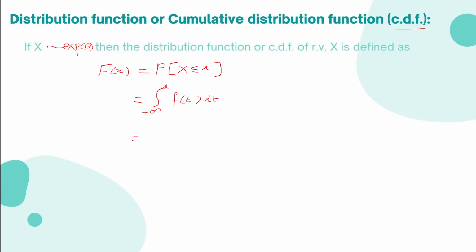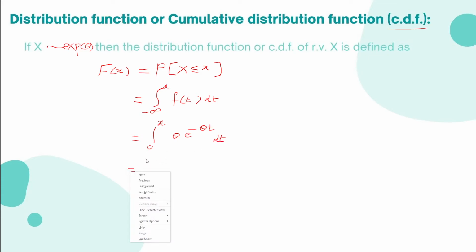Here x is exponential, so x is positive, hence the lower limit starts not from minus infinity, it starts from 0 to x theta e raised to minus theta t dt.